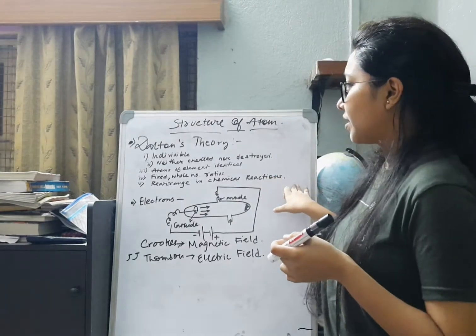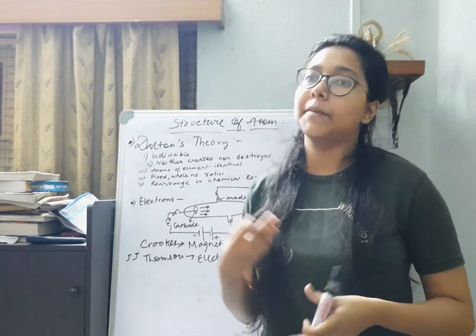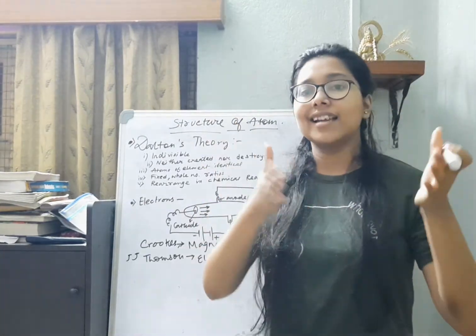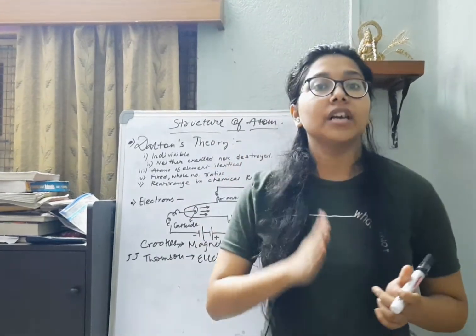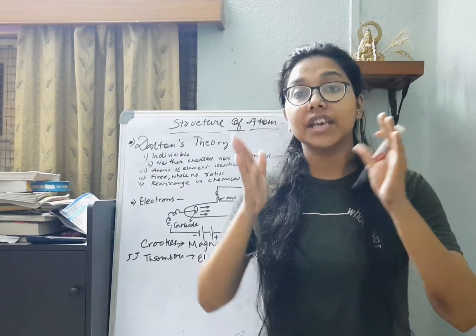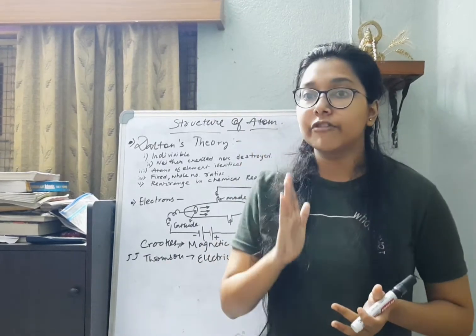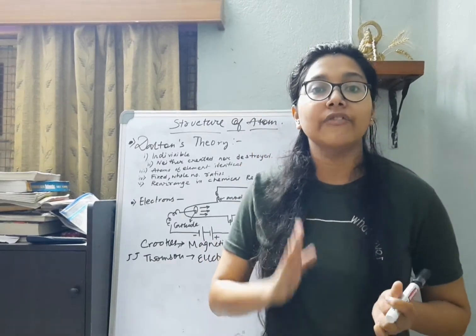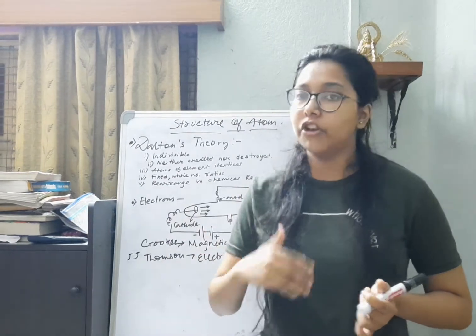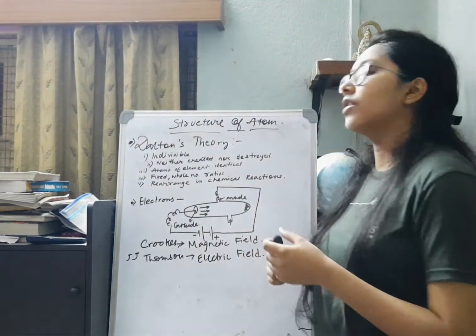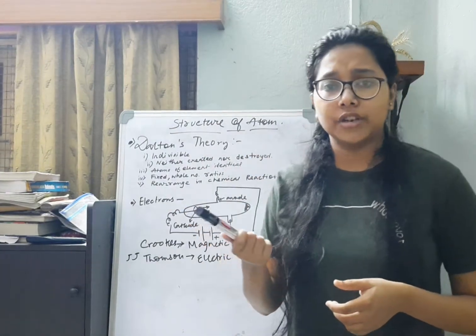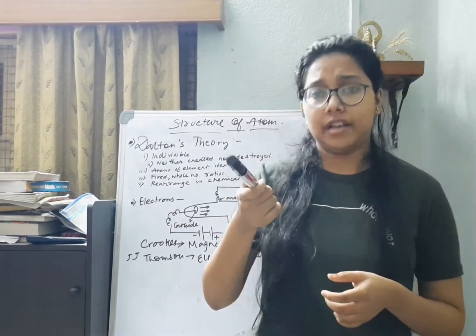Then comes the rearrangement in the chemical reactions. As I said, atoms are neither created nor destroyed during a chemical reaction, because if that had happened, it would violate the law of conservation of mass, because mass can never be destroyed nor created. So as a result of that, during a chemical reaction, the atoms are just rearranged.